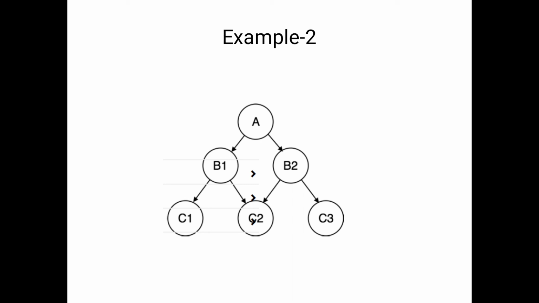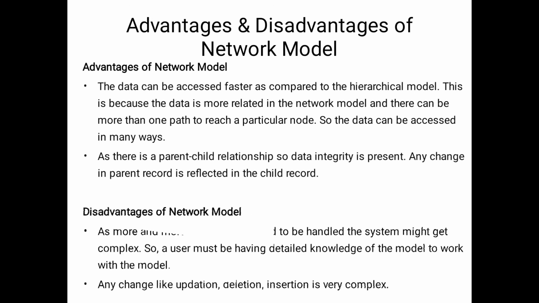Each and every node has 7 possibilities. That means with the help of this particular diagram, we have 7 nodes into 7 possibilities, that means 49 possibilities are available. So definitely that is very complex. That is one of the disadvantages of the network model, because a user must have detailed knowledge of the model to work with the data model.